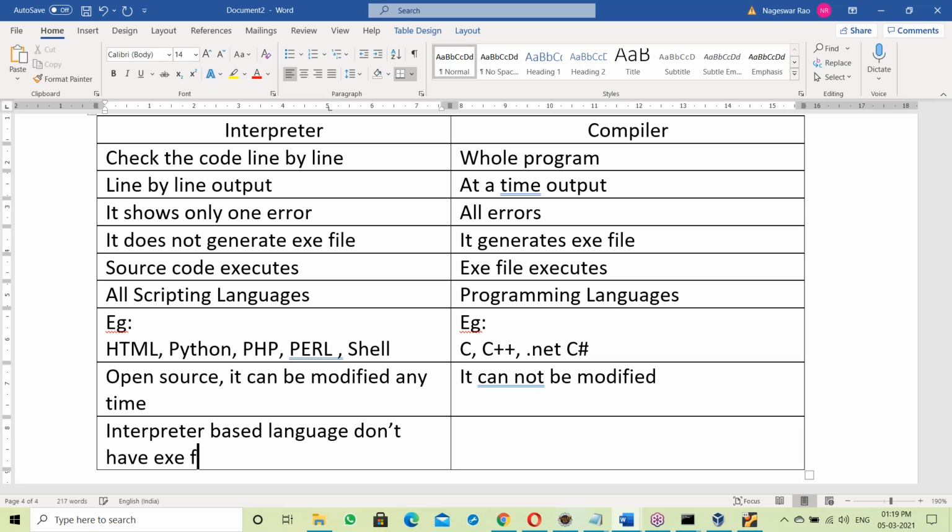So here, with compiler based, everything is an exe file. Compiler based, everything is exe file. Always running exe files. Okay, right? Yes, so this is the difference between interpreter and compiler.